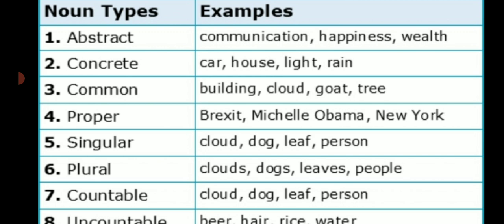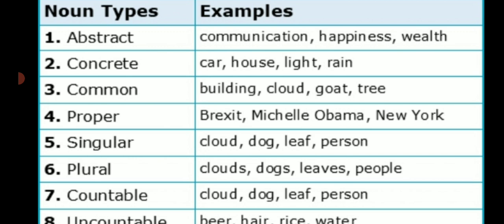The third type is common noun. A common noun is a generic name for a place, person, thing in a class or a group. We can call it commonly, so these are called as common noun. Example: building, cloud, goat, tree. These things we can call it commonly. There is a tree, this is a building. Okay, these are called as common noun.